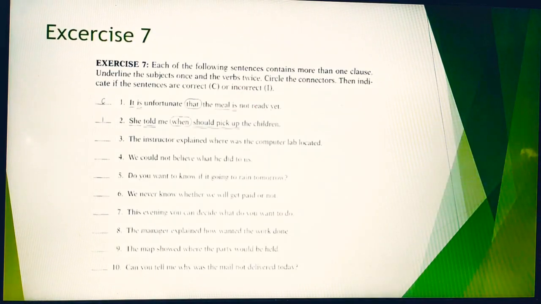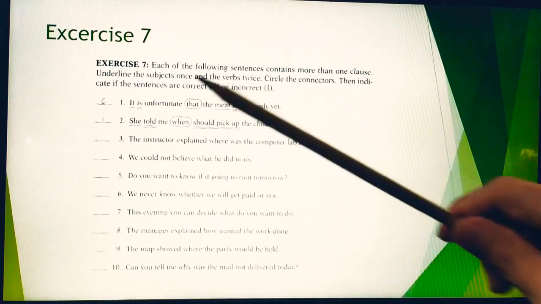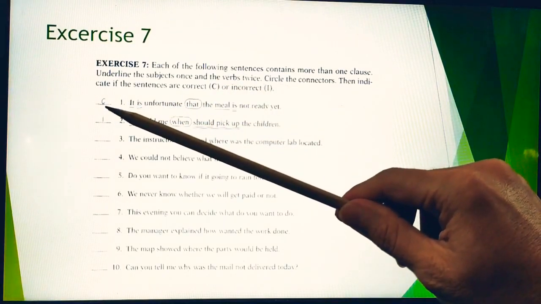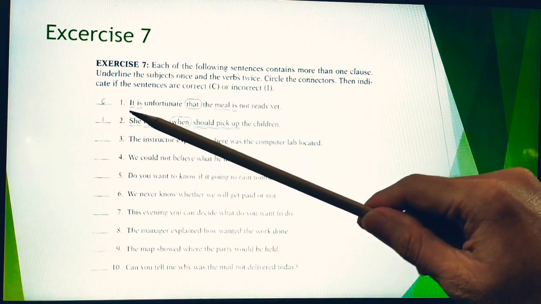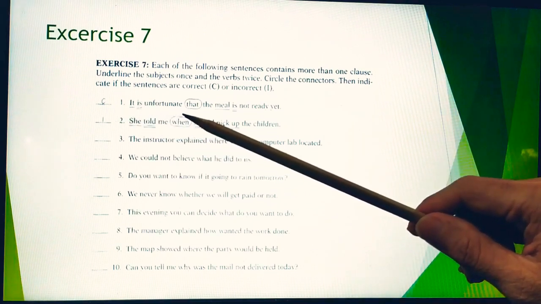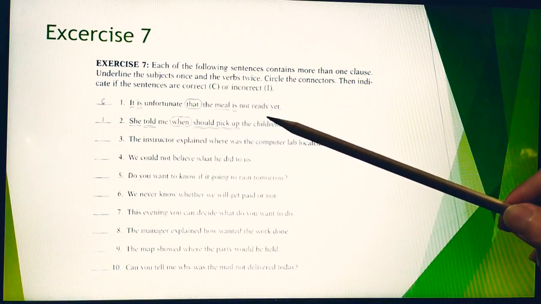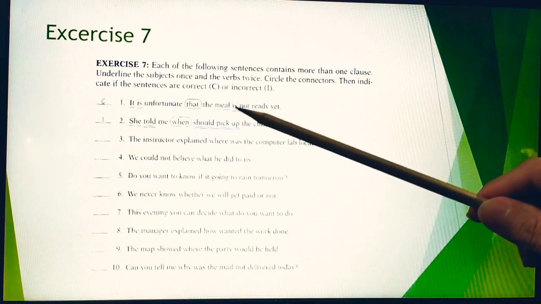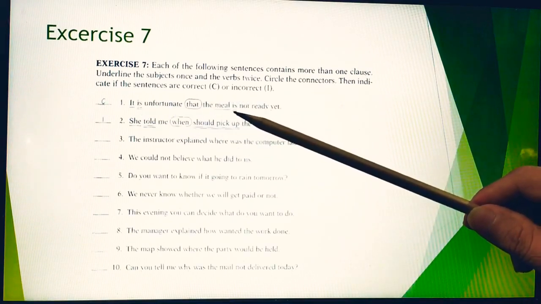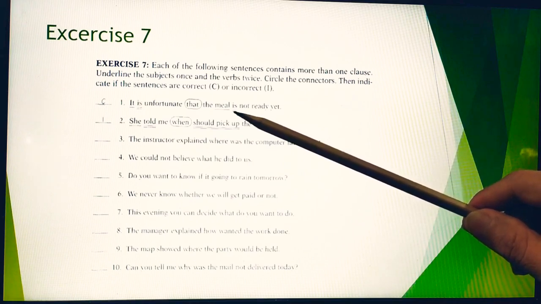Exercise 7. As we have done before, decide correct or incorrect first. The first one is correct: It is unfortunate that the meals is not ready yet. You can identify which one is a verb. This is a verb, and this is a verb. But which one is the main verb?